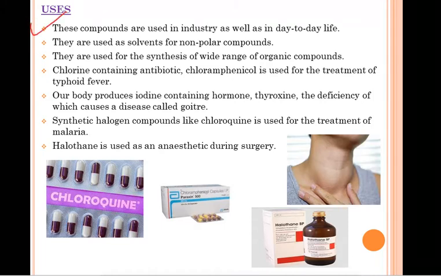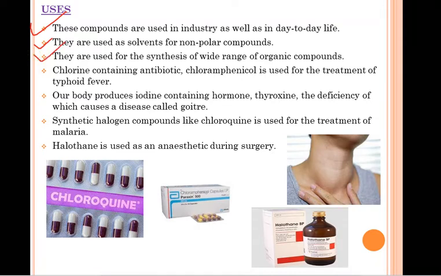The first use of haloalkanes and haloarenes is that these compounds are used in industry as well as in day to day life. जितनी भी pharmaceutical industries हैं, cosmetic industries हैं, वहाँ पे ये जो compounds हैं, organic compounds, haloalkanes, haloarenes, they find a wide application, and even in our day-to-day life also we use these compounds. The second use of these compounds is that they are used as solvents for non-polar compounds. मतलब एक medium provide करता है non-polar compounds को dissolve करने में.